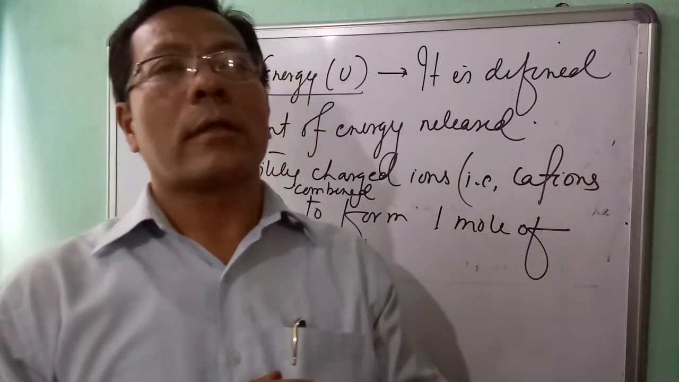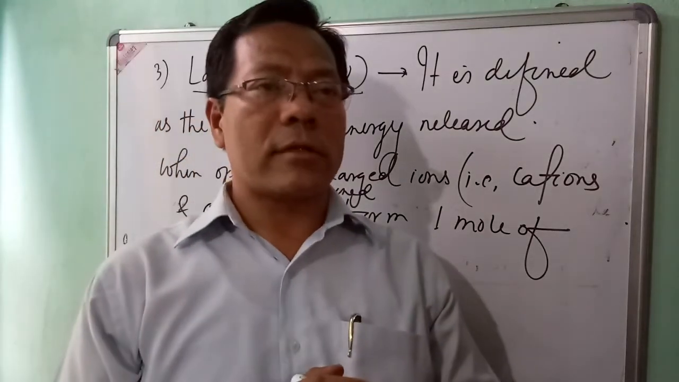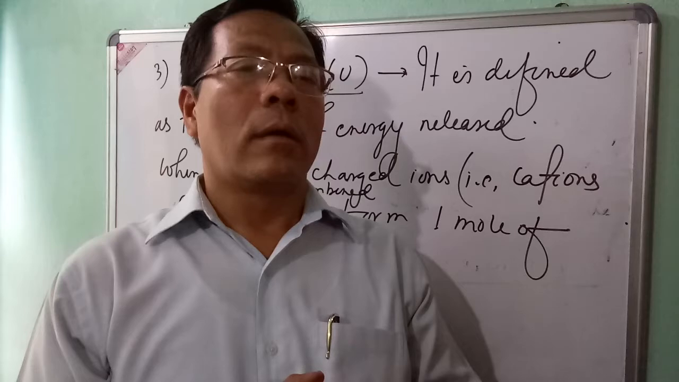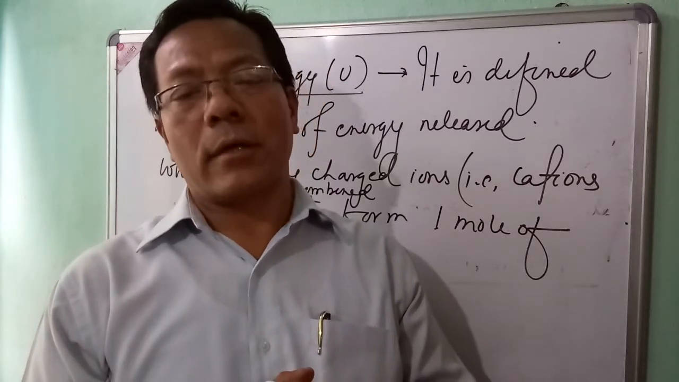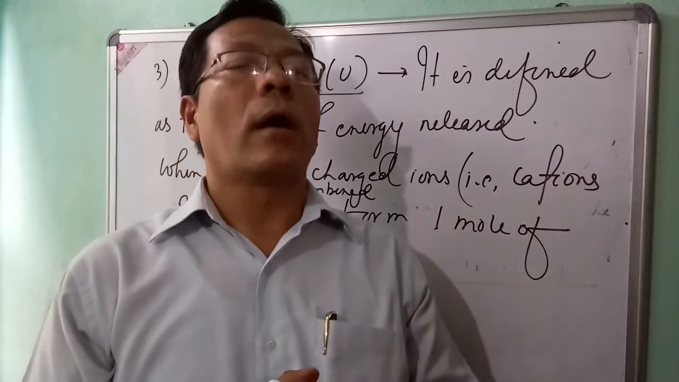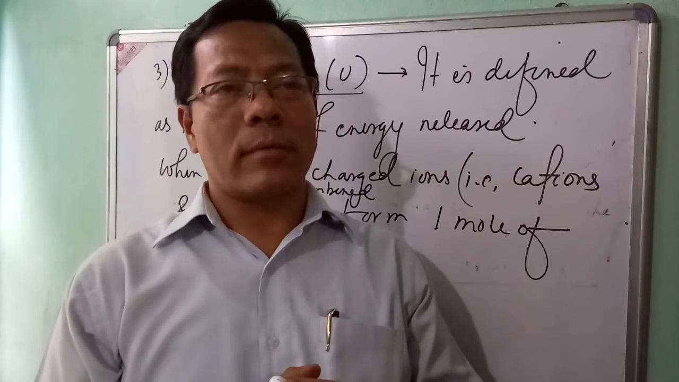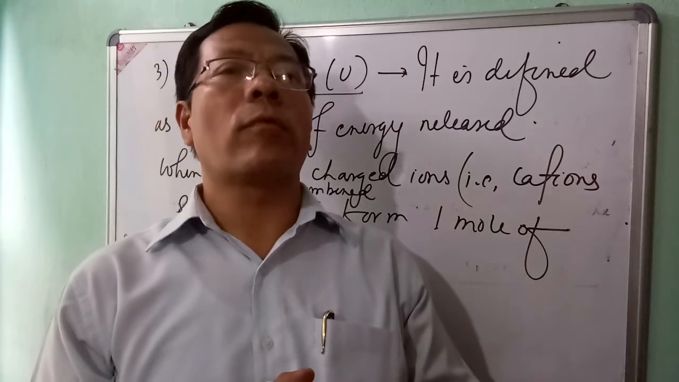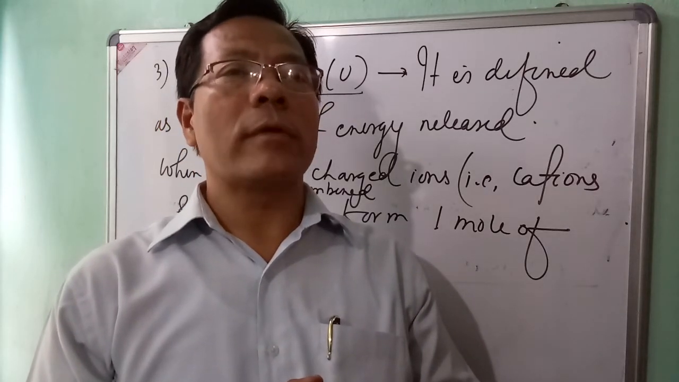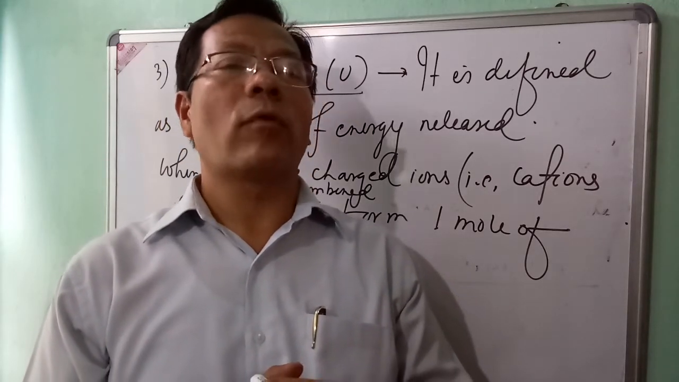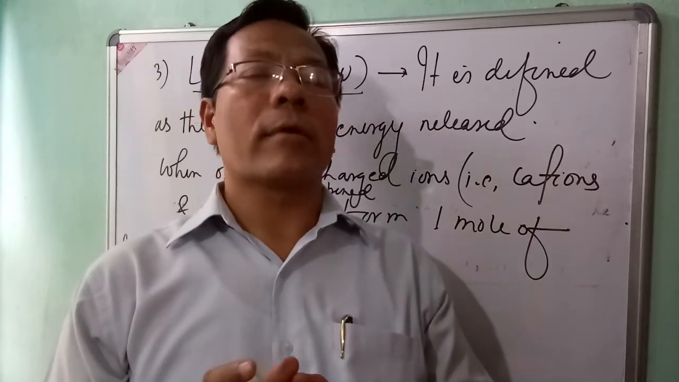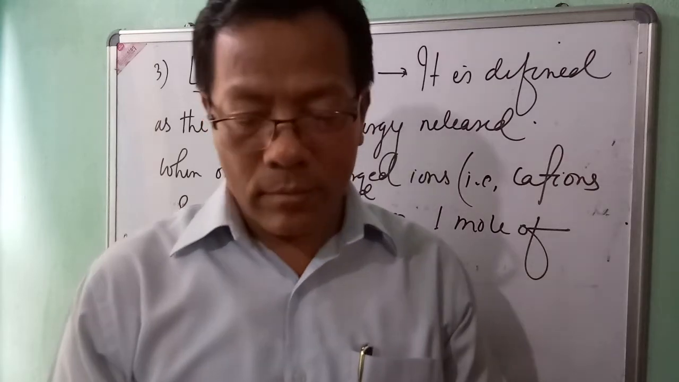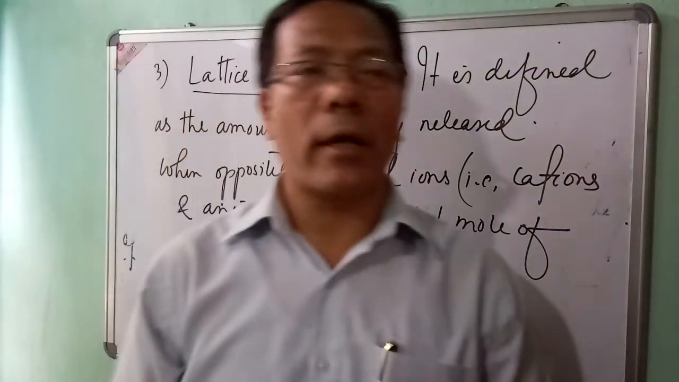So the third favorable condition for the formation of ionic bond is that the ionic compound must have higher value of lattice energy. If the value of lattice energy is high, the ionic compound formed is stable and it can easily form. So these are the favorable conditions for the formation of ionic bond.